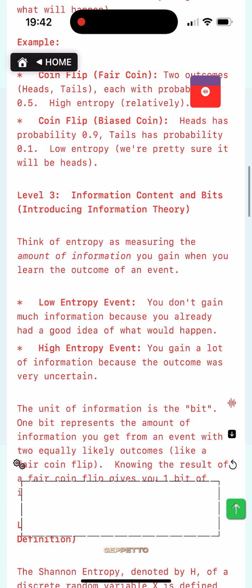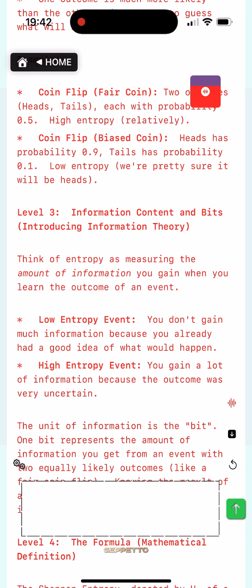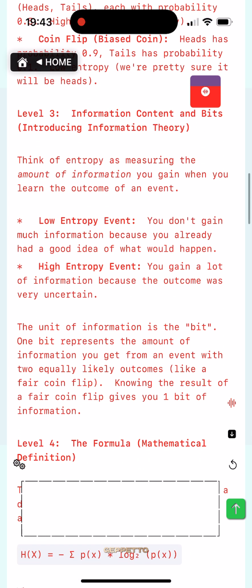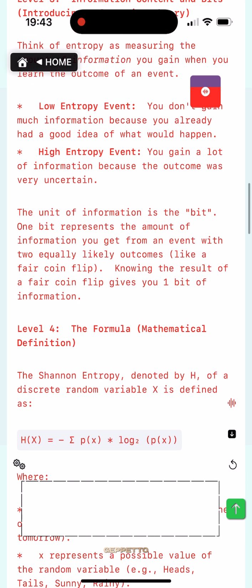Level 3. Information content and bits, introducing information theory. Think of entropy as measuring the amount of information you gain when you learn the outcome of an event. Low entropy event. You don't gain much information because you already had a good idea of what would happen. High entropy event. You gain a lot of information because the outcome was very uncertain.